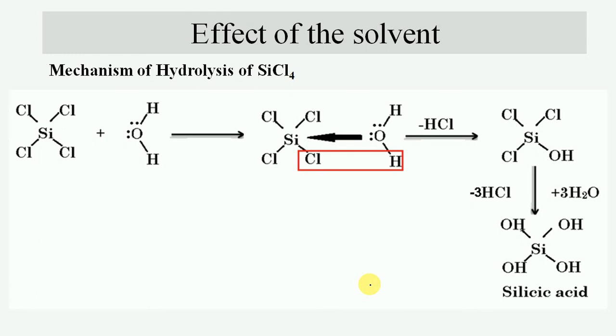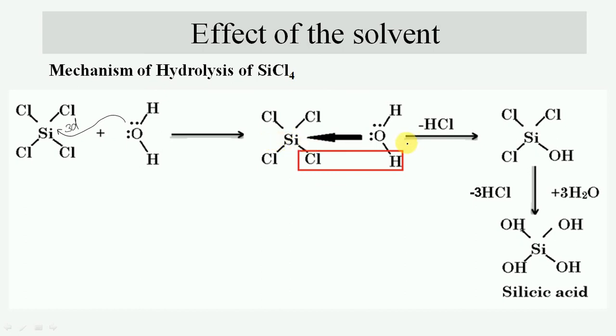Similarly, silicon tetrachloride reacts with water molecules. In this case, silicon has vacant 3d orbitals. So in the first step, the water molecule coordinates with the silicon, and there is a formation of an adduct between these two.